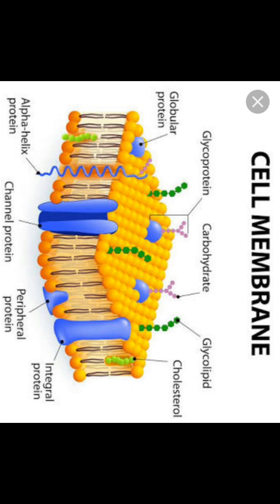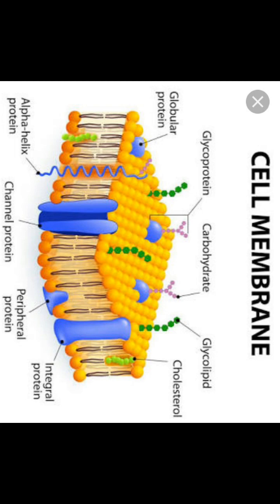Next, one more important point. These ratios are, as I just mentioned, 52% of proteins, 40% of lipids, and 8% of sugars. These are the three components which are present in the plasma membrane.